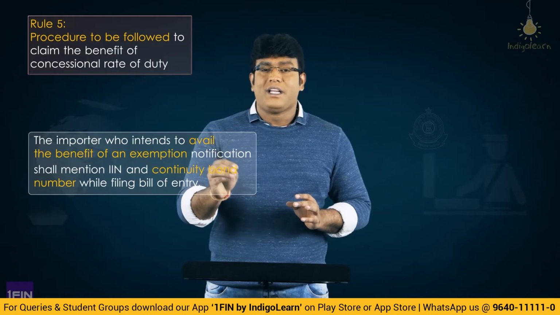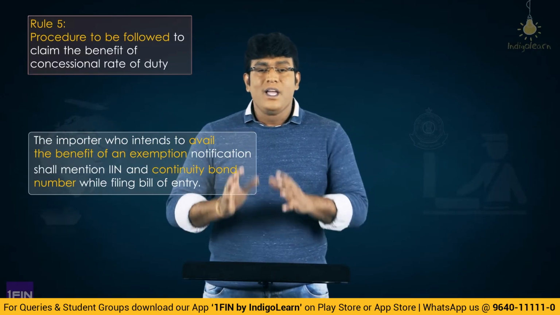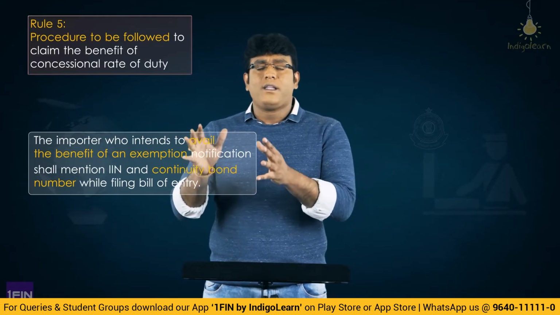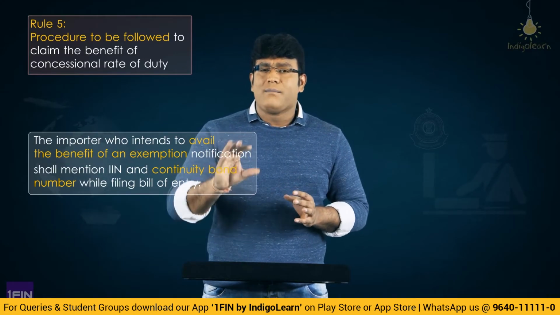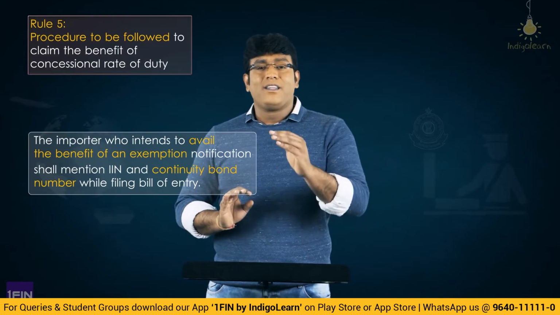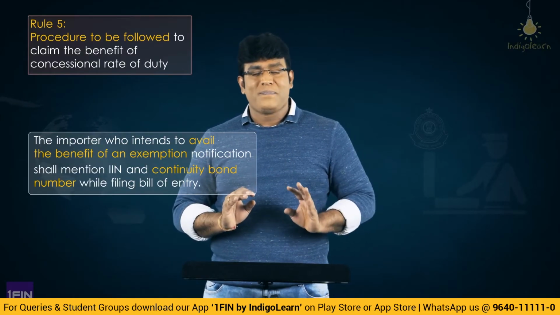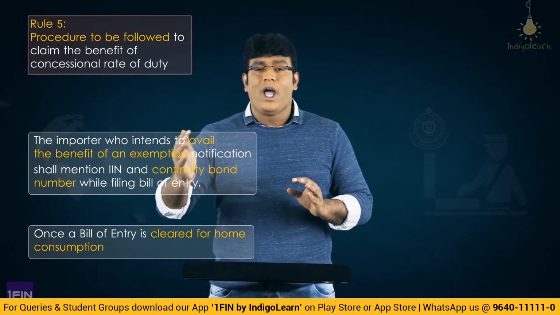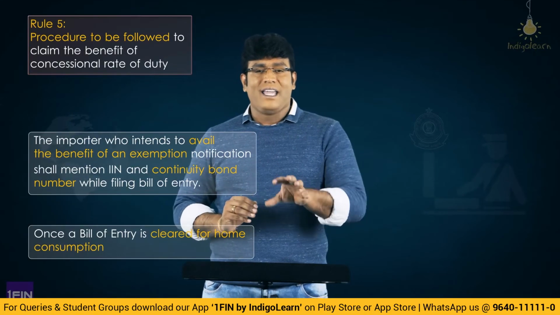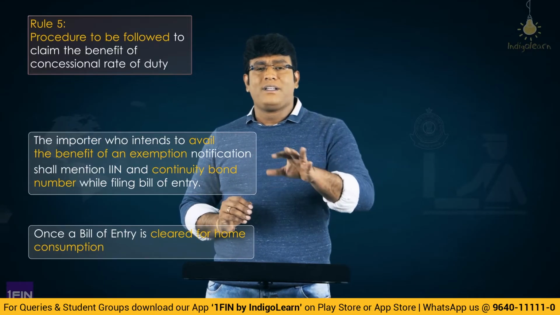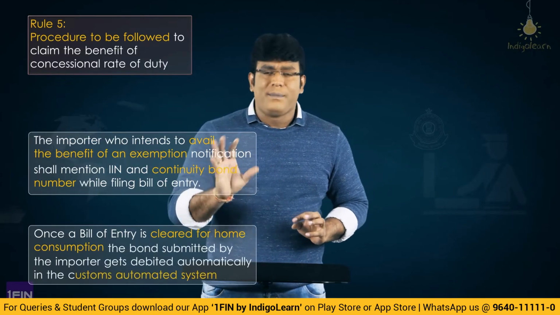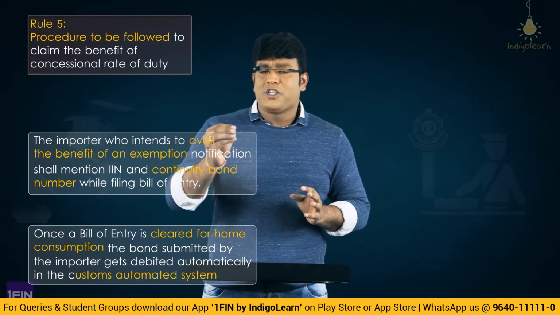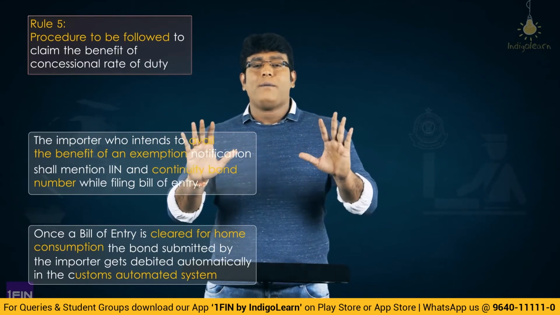In the bill of entry, he is required to mention that, so that the assistant or deputy commissioner of customs who is present at the port of import will take that number into account and grant the benefit of the exemption notification. And if subsequently the goods are cleared for home consumption, then whatever continuity bond is submitted by the importer gets debited automatically by the customs automated system, and the details shall be made available at the common portal.